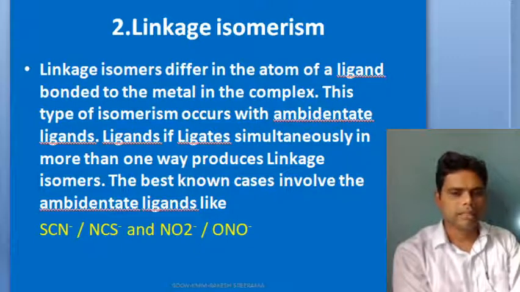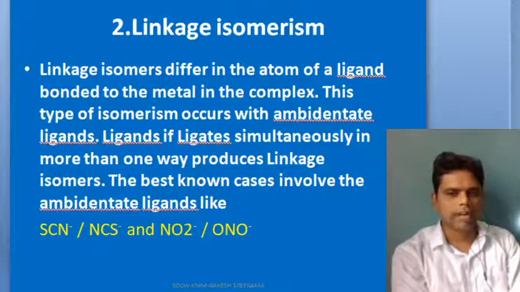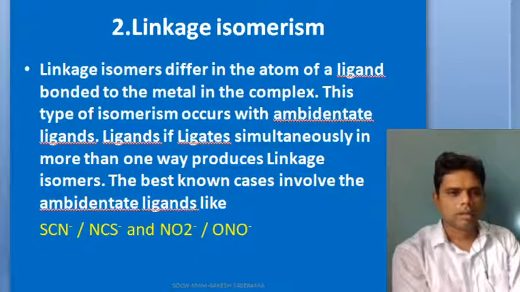Linkage isomers differ in the atom of a ligand bonded to the metal in the complex. Which atom is bonded to the metal atom will give you linkage isomers. For example, ambidentate ligands like thiocyanato-N, nitrito-O, nitrito-N.